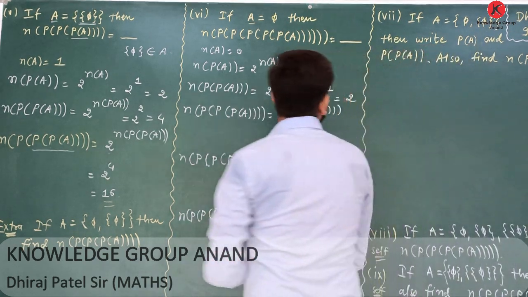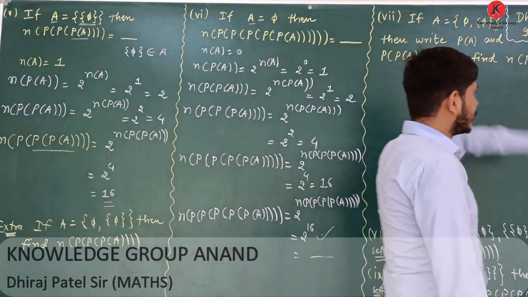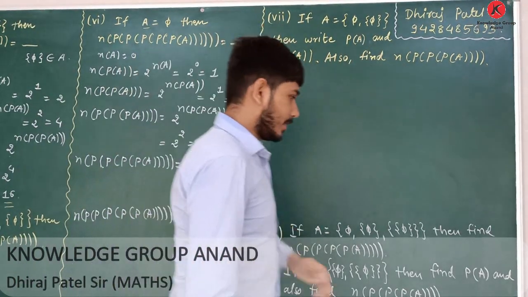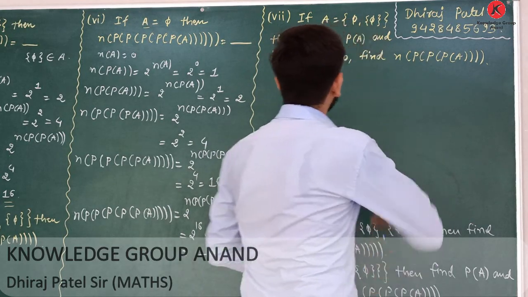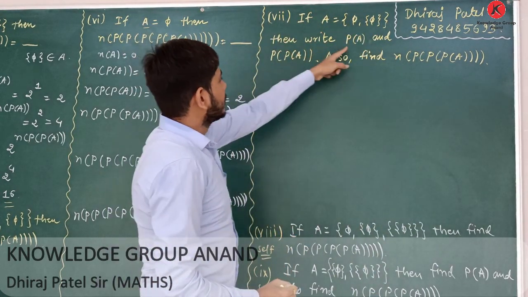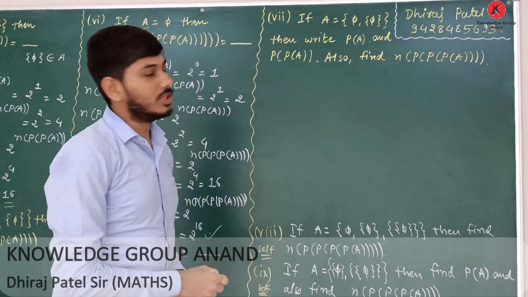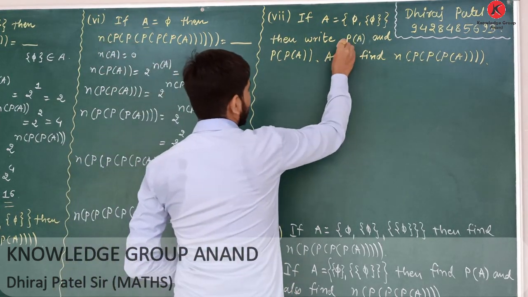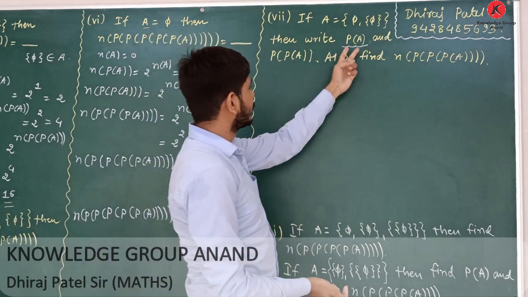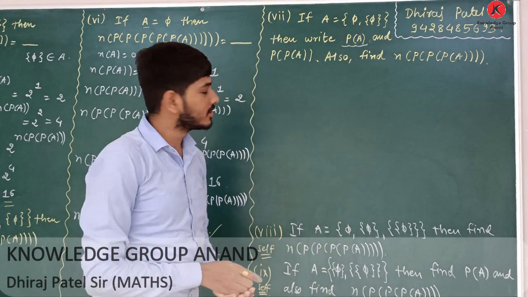Okay. Now, going to the seventh question. If set A equals 5 and curly bracket 5, then write the power set of A. First of all, you will write the power set of A in your self practice.